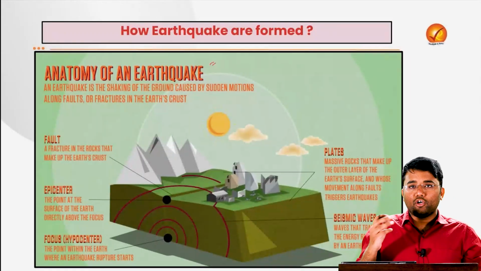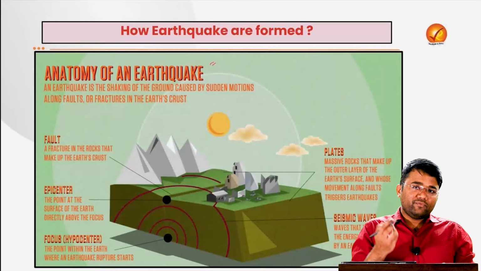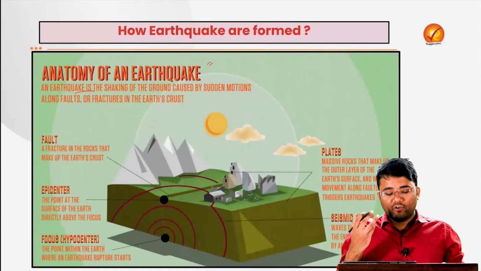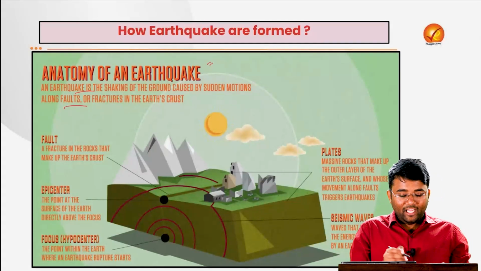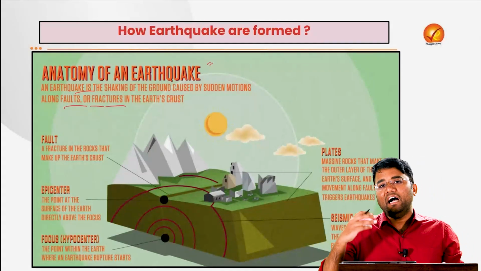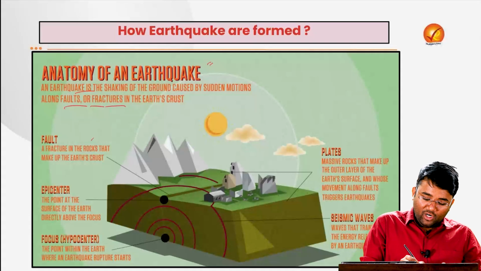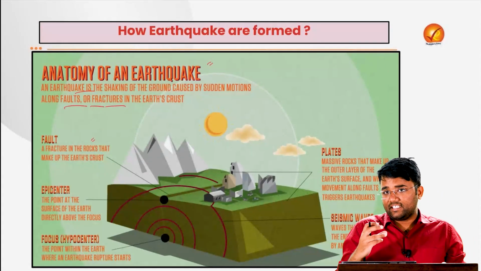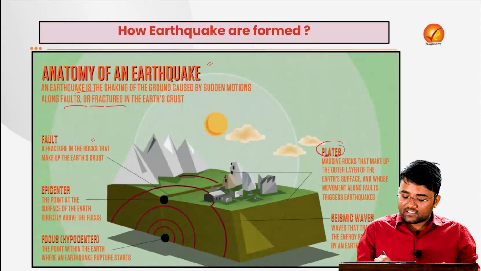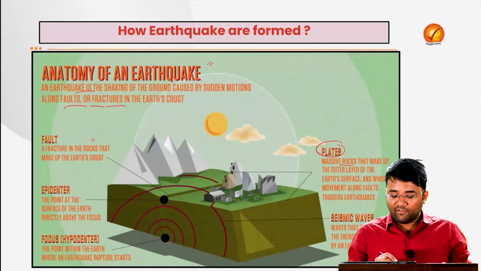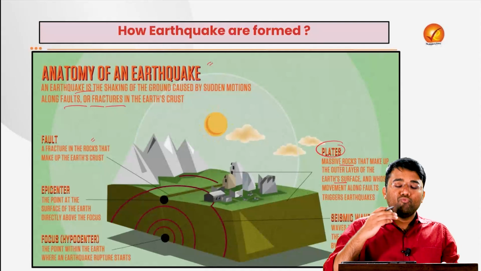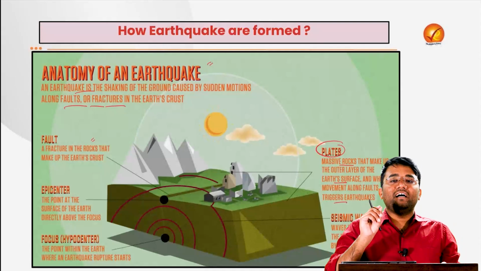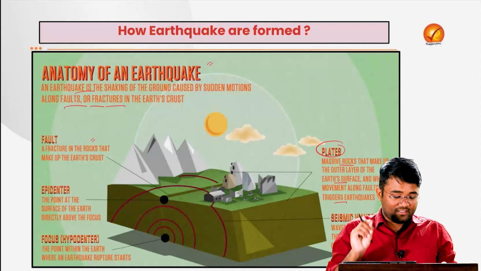Also, if you look into the anatomy of an earthquake, as we have discussed, an earthquake is the shaking of the ground caused by sudden motion along a fault or fractures in the earth's crust. A fault is the rupture or crack that happens in the rocks that make up the earth's crust. And what exactly are tectonic plates? These are the massive rocks that make up the outer layer of the earth's surface, and whose movements along the faults trigger seismic waves or earthquakes.